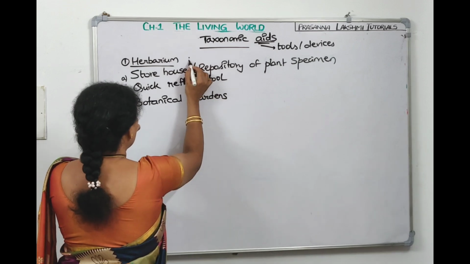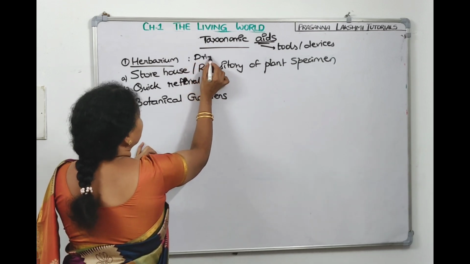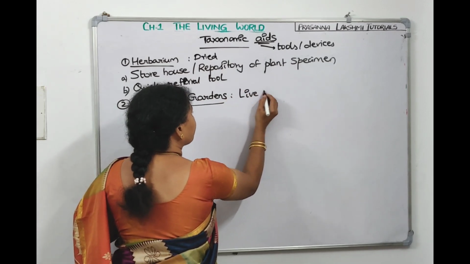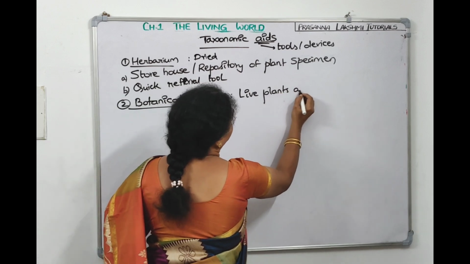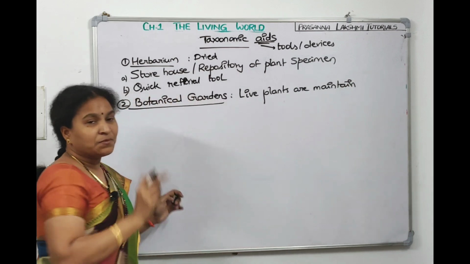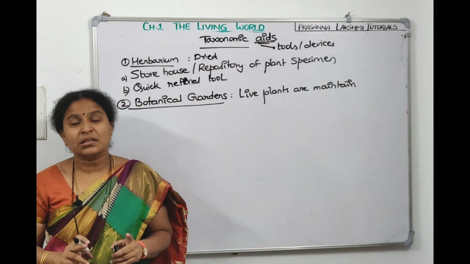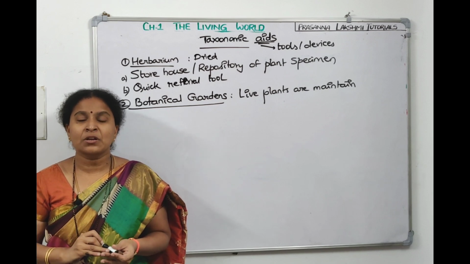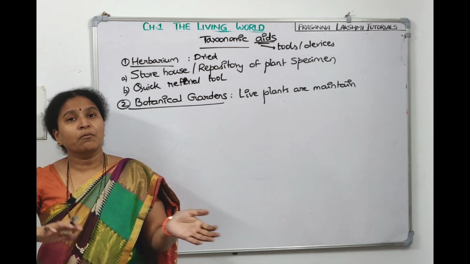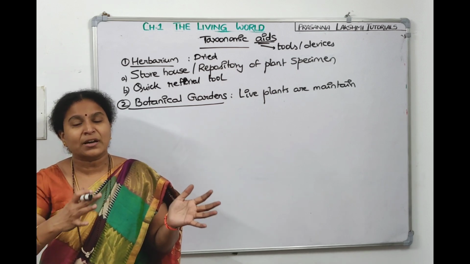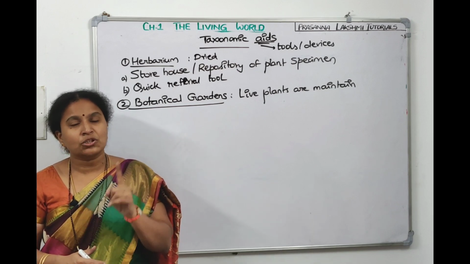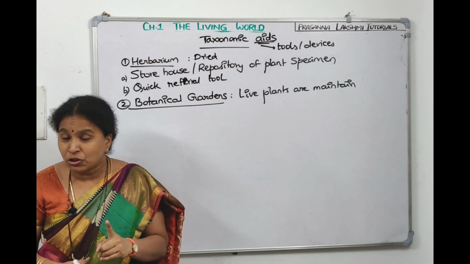Now here you were told that in a herbarium, dried means dead plants are preserved, whereas in botanical gardens live plants are maintained. Now, are you maintaining them in the place where they are? Does it come under in situ conservation or ex situ conservation? In situ conservation means where they are, there itself we'll try to conserve them. Ex situ conservation means we'll remove it from its natural habitat and we'll try to conserve it under our conditions. So botanical garden also, zoological park also, children, both of them come under ex situ conservation only.